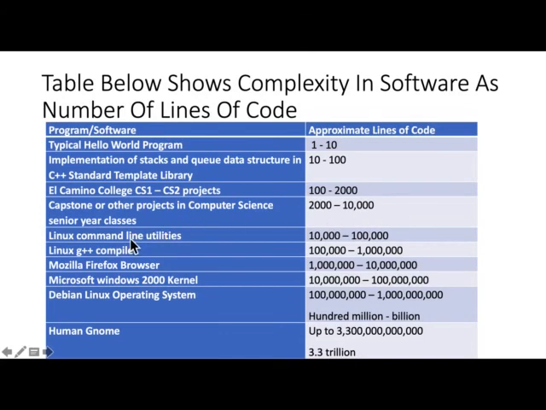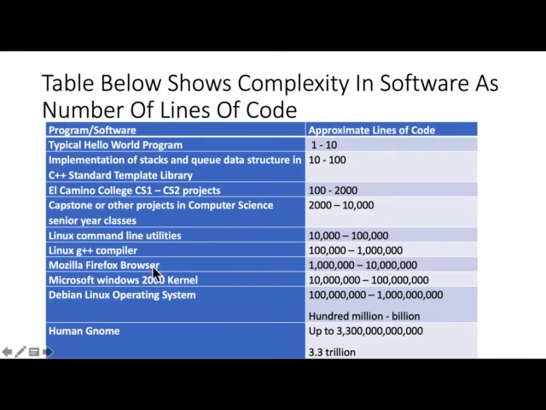There's an operating system called Linux. Linux command line utility lines of code may be from 10,000 to 100,000. There's a compiler called G++ in Linux, and lines of code in that could be 100,000 to a million.